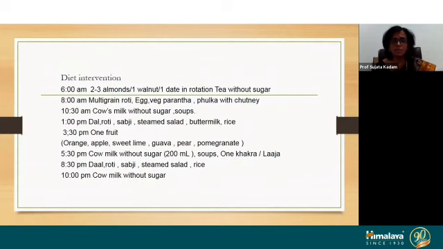Dietary interventions, yes, it is very necessary to prescribe the diet to such cases. So every 2-hour diet or every 2-hour supplement, in any form, whichever is suitable in pregnancy, that we can advise.